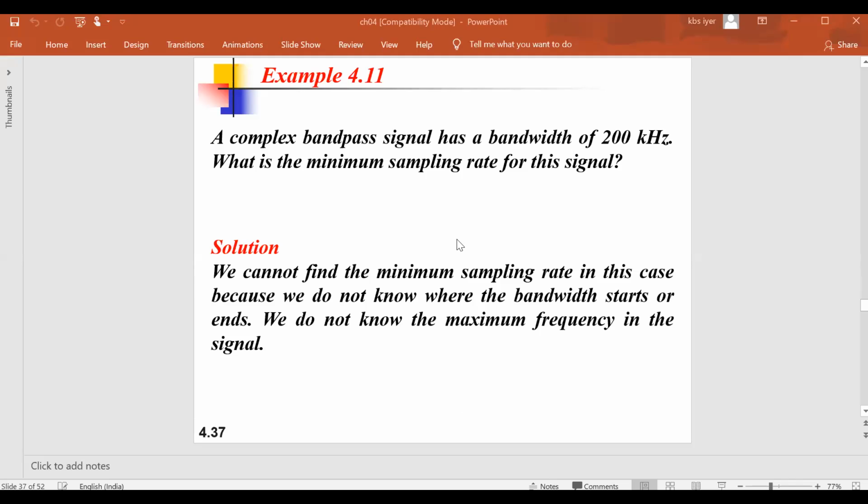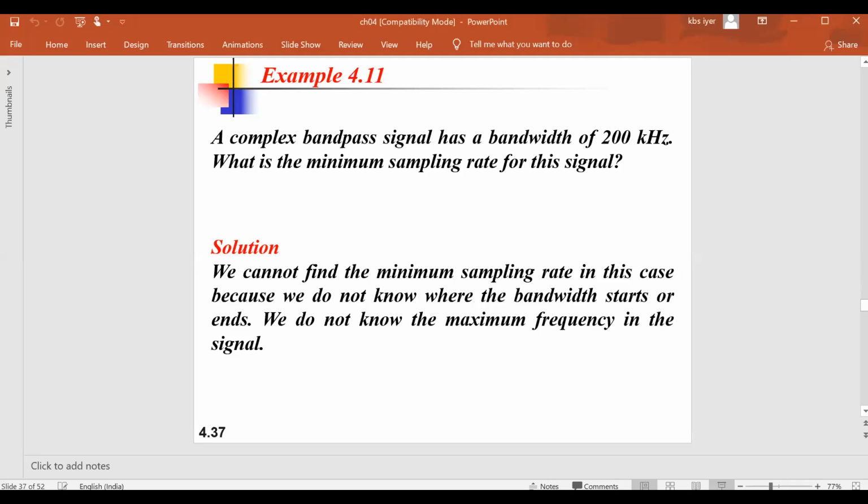So we were discussing this particular band pass signal. With respect to the band pass signal, if you give the bandwidth, it is highly impossible for us to identify how many samples we need to take. Sampling rate is nothing but how many such samples I need to have in my pocket. So is it 1, 2, 3, 4, how many? For that, you need to have the sampling rate. It purely depends on the maximum bandwidth that you have. That is how it works, as given by Nyquist.